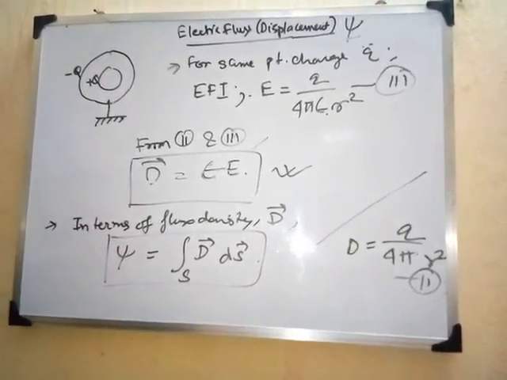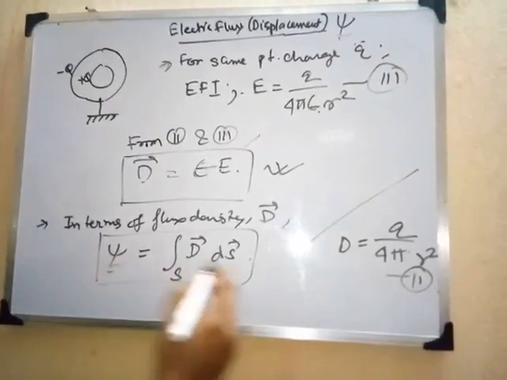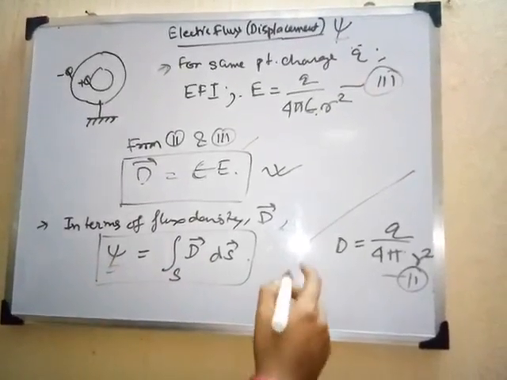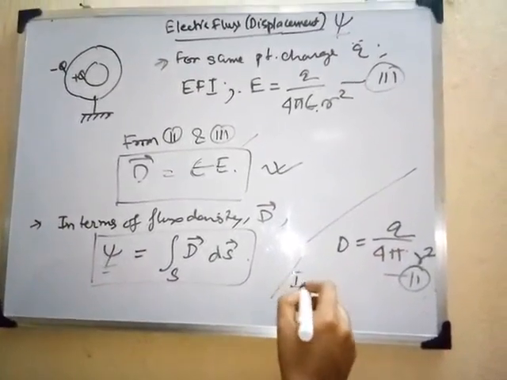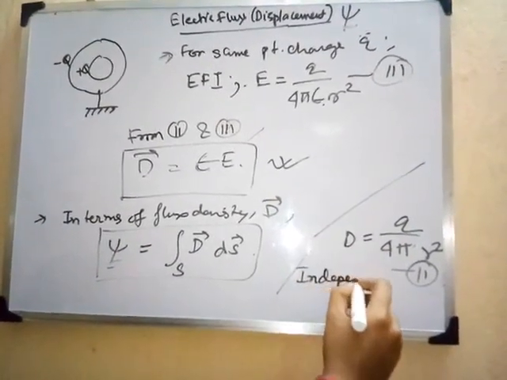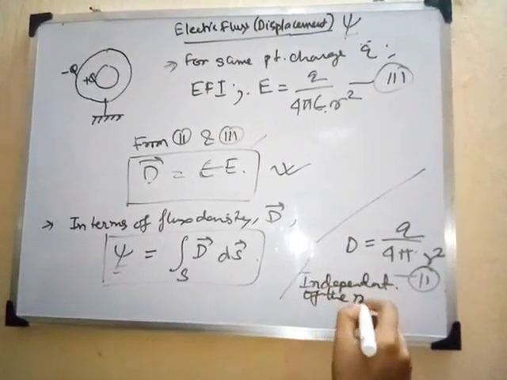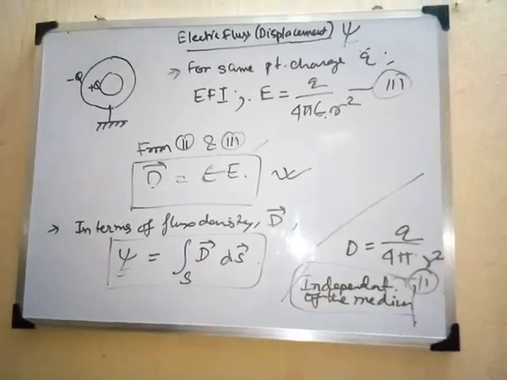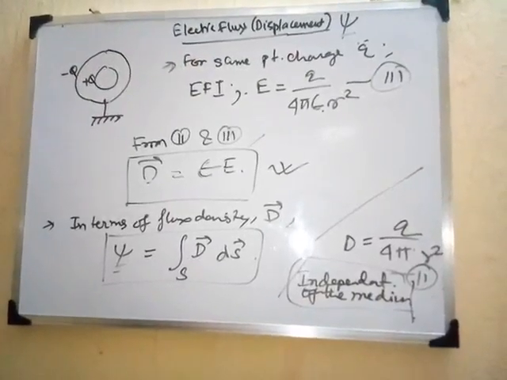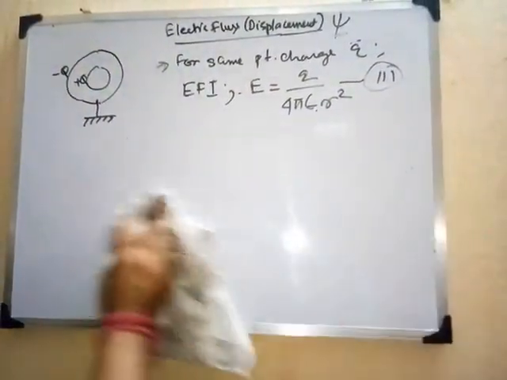And you have to memorize a few properties. The first and most important property I am telling you is that it is independent of the medium. That is, this electric flux or flux density is independent of the medium, so whatever medium we consider, it will not depend on the individual medium.